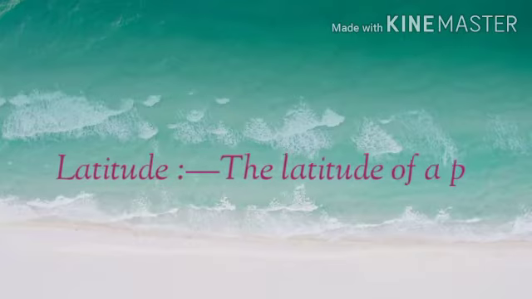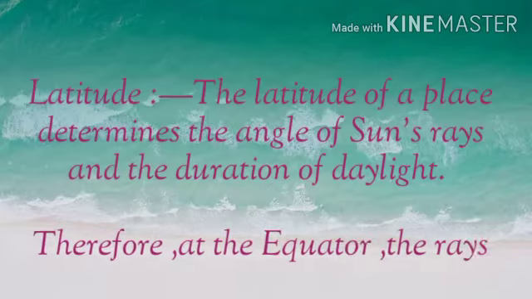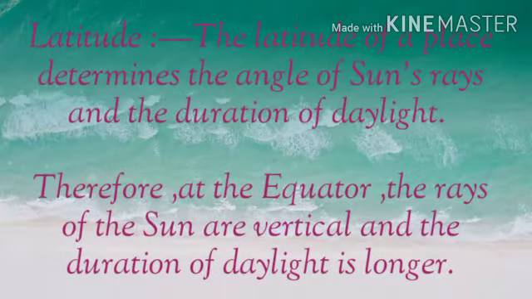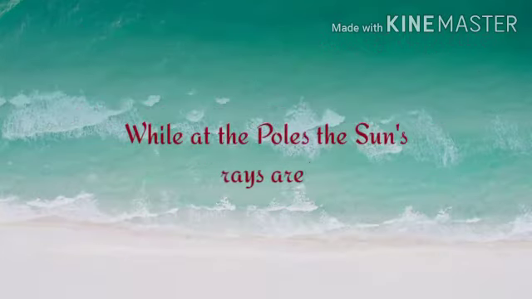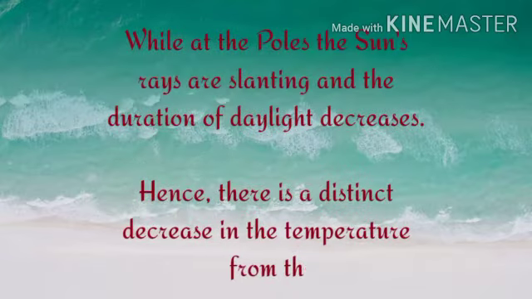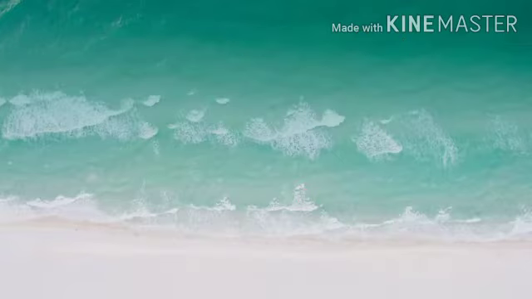First of all, we see latitude. The latitude of a place determines the angle of sun's rays and the duration of daylight. Therefore, at the equator, the rays of the sun are vertical and the duration of daylight is longer. While at the poles, the sun's rays are slanting and the duration of daylight decreases. Hence, there is a distinct decrease in the temperature from the equator to the poles.